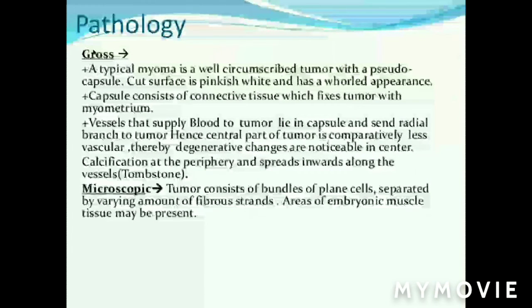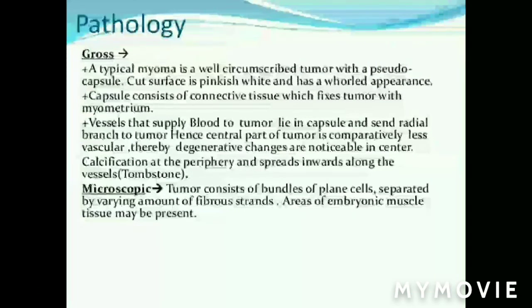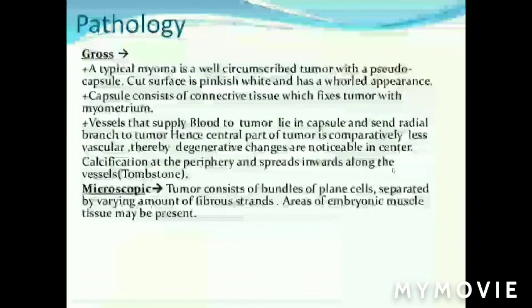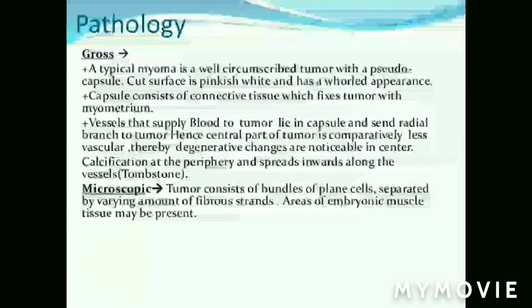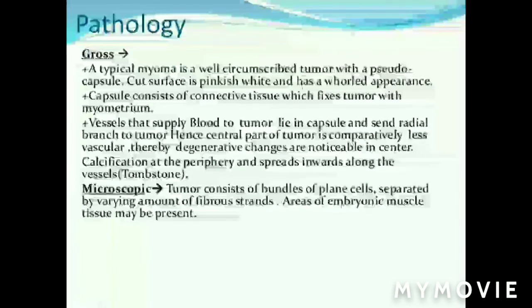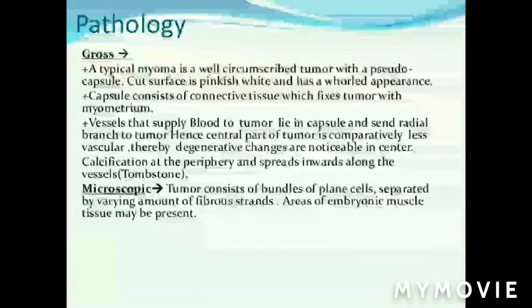Pathology. Now we'll see the gross pathology, how the tumor looks when it is removed. A typical myoma is well circumscribed, mostly spherical in shape. It has a false capsule, which we call a pseudocapsule. Typical myoma is a well circumscribed tumor with a false capsule. On cut surface, we can see pinkish white trabeculations in the periphery, whereas it is pale in the center. Why does it occur? Because of less blood supply in the center compared to the periphery.